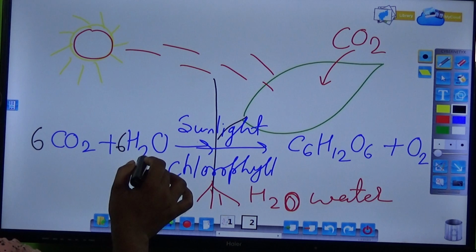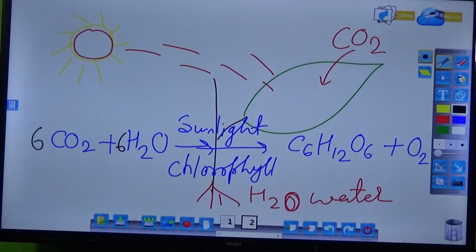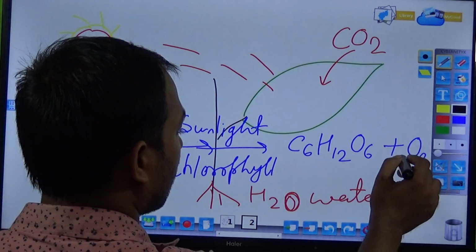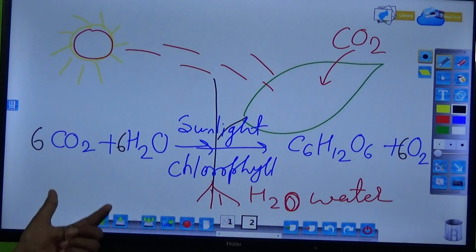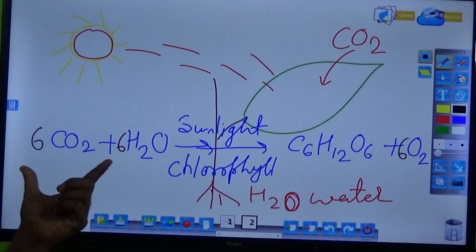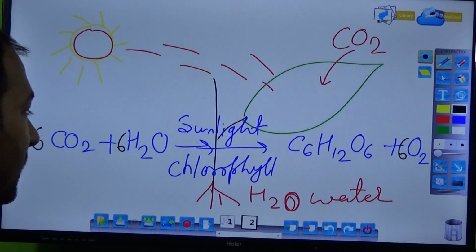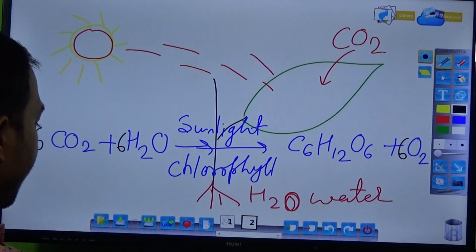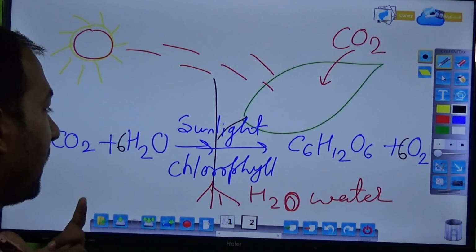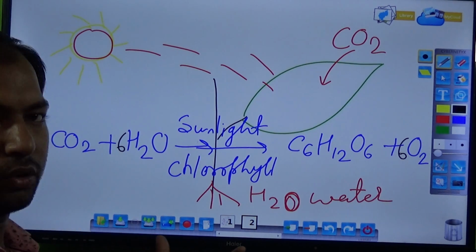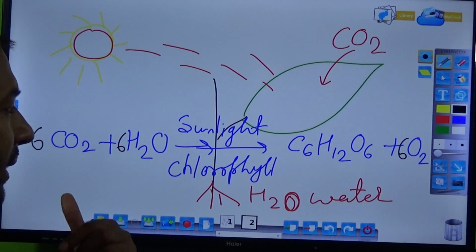The number of oxygen: 6 times 2 is 12 on one side, and here 6 times 2 is 12 plus 6. So hydrogen, carbon and oxygen are equal on the reactant side and the product side. You will learn in chemical reactions what the reactant and product are. Reactants, on the left side of the arrow, react or combine together to form the product, which is written on the right side of the arrow.